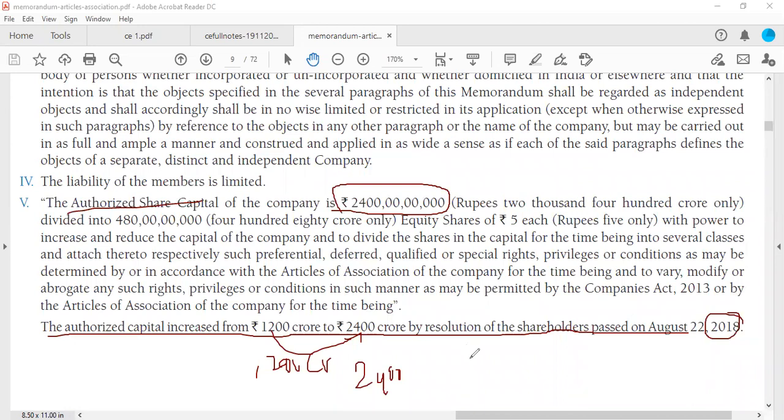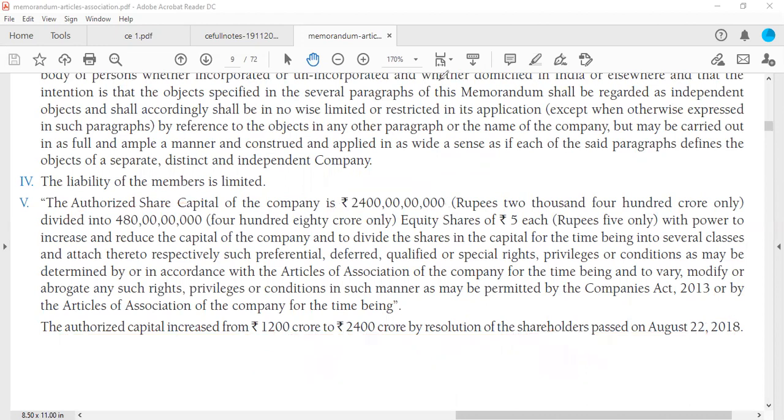Out of 2400 crore, if the company has raised, let's say for example, 10 crore rupees, they are saying, okay, I am issuing shares, please come and buy my shares. So all of us will go and buy Infosys shares. Now they will have 10 crore rupees with the company. This 10 crore rupees, whatever we have bought, all the shares together that the company has, is called issued capital. Okay, this is called issued capital. Now let us see the next one.